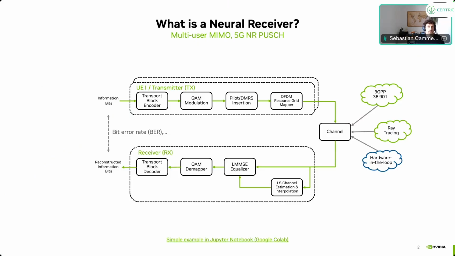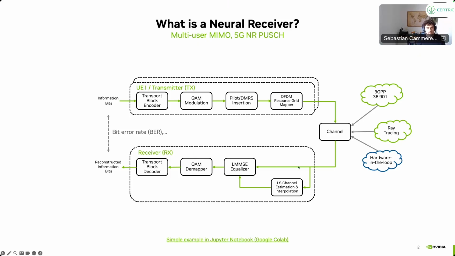We focus now on the uplink shared channel in our 5G system. The receiver sits in the base station, in the gNodeB essentially. We look into a multi-user MIMO setup where multiple users want to communicate information to the base station. What is typically done is you have a couple of signal processing blocks in the physical layer, like modulation, pilots, and OFDM, and so on. Then at the receiver side, we typically have the inverse operations that reconstruct the transmitted information bits, and then we measure a performance metric like the bit error rate or block error rate.